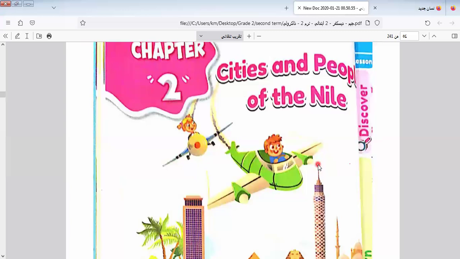Today we finished chapter 1 in this part. Next class we will start chapter 2 in this theme.